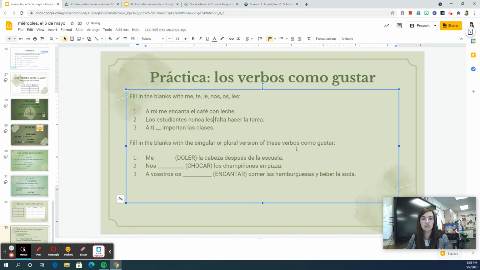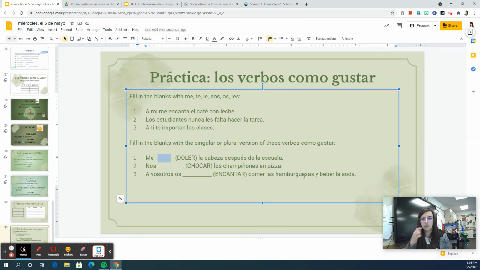The students never forget to do their homework. Notice how it's les because los estudiantes would be ellos, so the ellos form is les. And it's singular because the thing that you're missing or you're not missing in this case is a verb, hacer. Same rules. A ti te importan las clases. Classes are important to you.